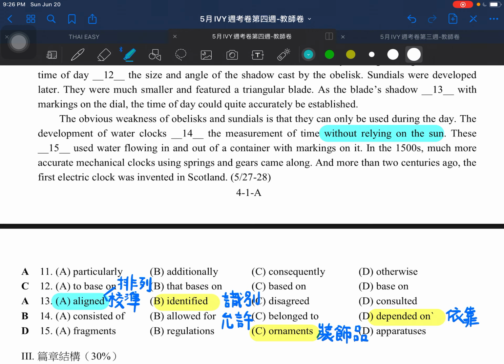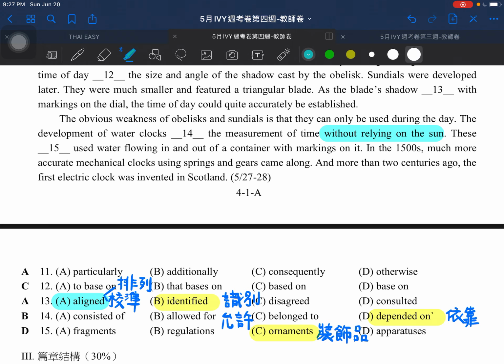To be aligned with means you try to put them in a line, or you try to check something carefully and usually quite precisely. And here it's not about identify with something. When we identify with something, it means we try to recognize a certain kind of item or object. But here we don't use the word identify.